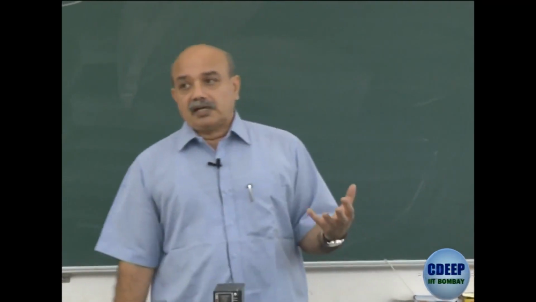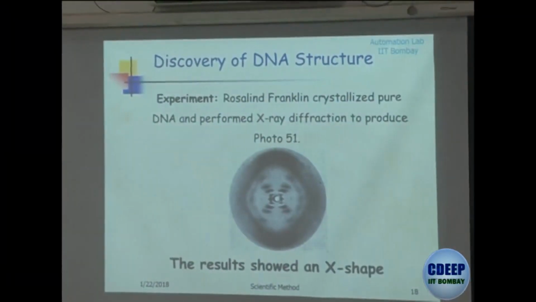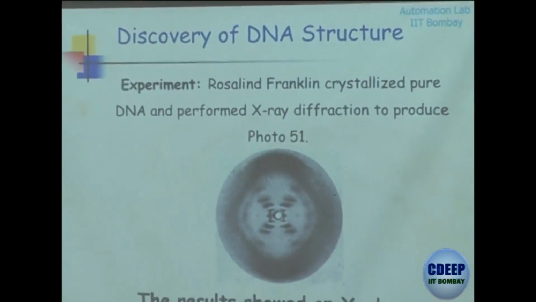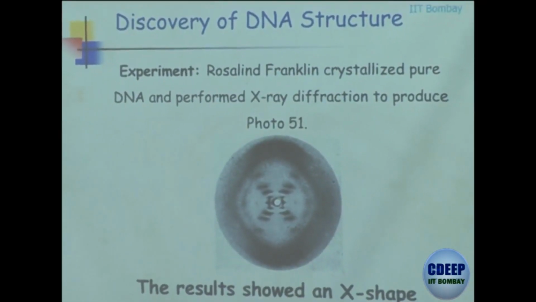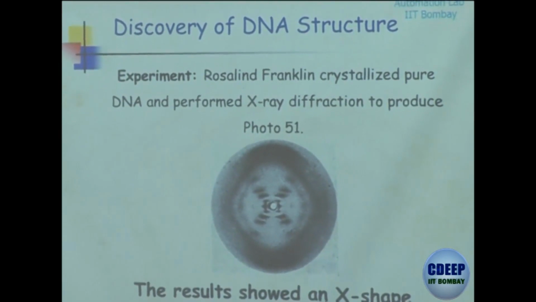So independently, experiments were carried out by Rosalind Franklin. She crystallized pure DNA and performed diffraction experiments, and what she found was this X pattern. This is one of the famous pictures in the history of science, Photo 51.